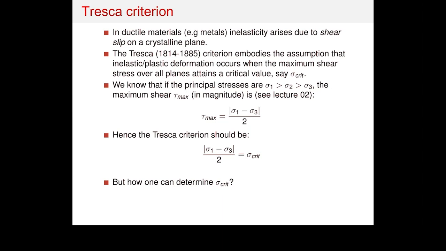Just like Rankine is only looking at the maximum normal stress, Tresca is looking only at the maximum shear stress. So for the material to fail, the maximum shear stress would need to exceed a critical value. Okay, so this is Tresca philosophy. Only shear can lead into material failure. And as you know, the maximum shear is sigma 1 minus sigma 3 divided by 2. So this needs to attain some critical number. So what is the critical number?